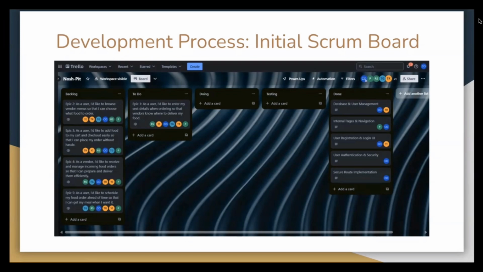This is our initial Scrum board. As you can see, it highlights our project's progress and tasks, including details like user stories, epics, tasks, and assignments. For example, in the backlog column, we have a user story about a user who'd like to browse vendor menus so that they can choose what to order. Additionally, in the done column, we have our hardworking developers having completed tasks such as database and user management and user registration and login UI.